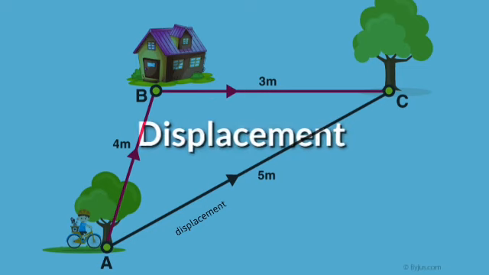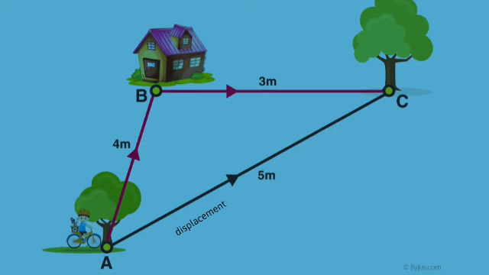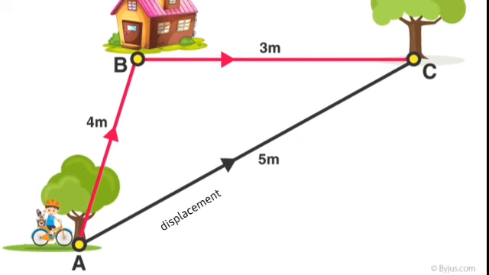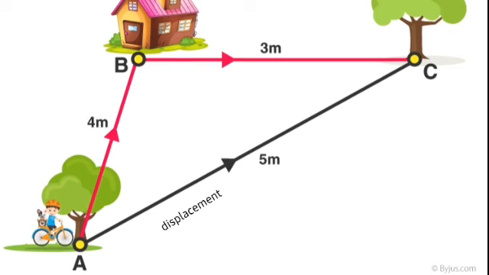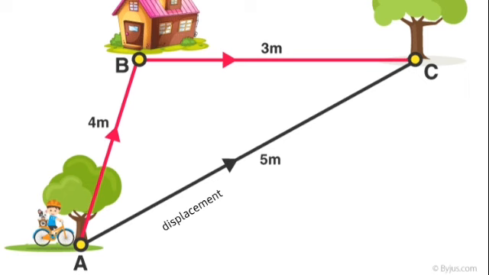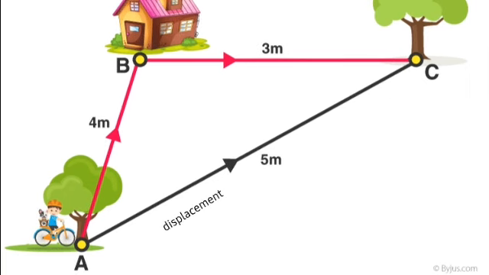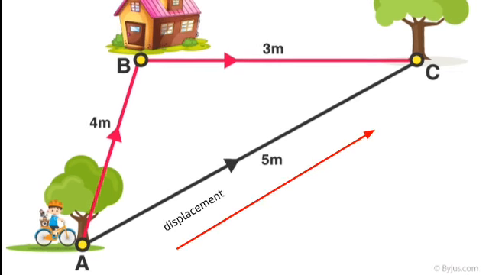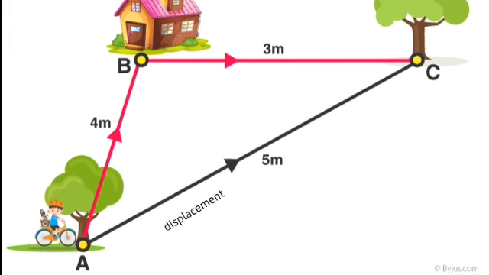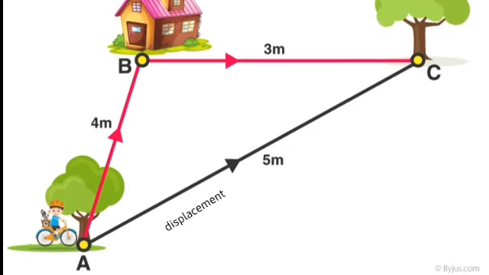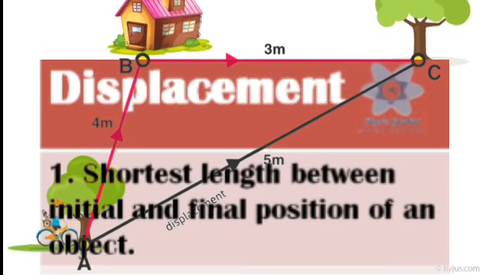Displacement. From this figure, we can see the initial point is A and the final point is C. But he used another way to reach C. That is the shortest distance from A. So this is the displacement. From this we can understand that displacement is the shortest path covered by an object from its initial to final position.